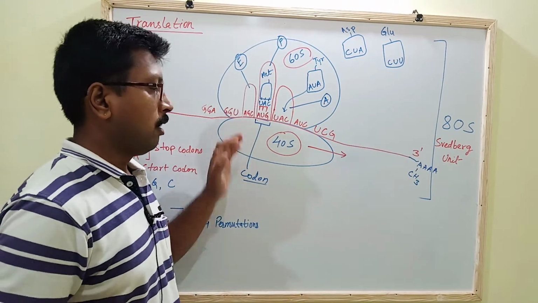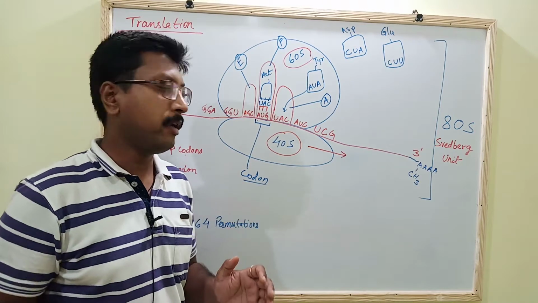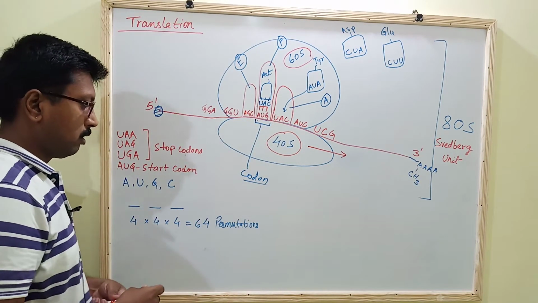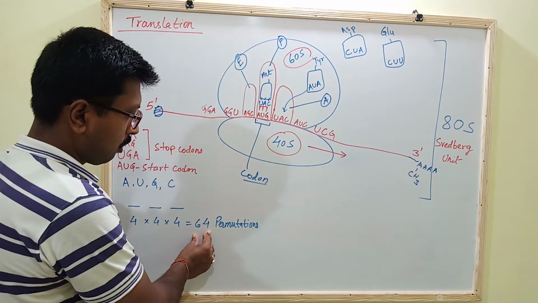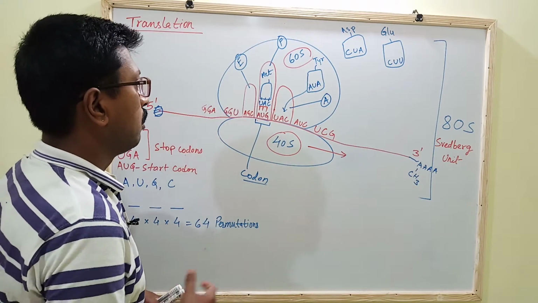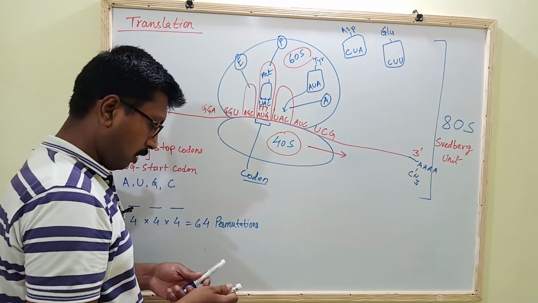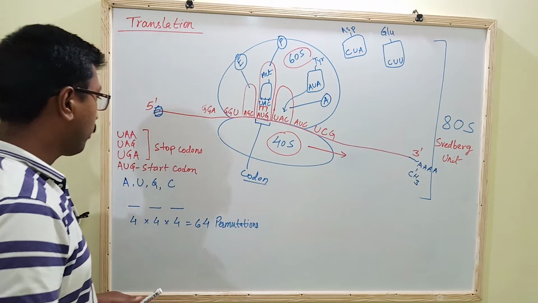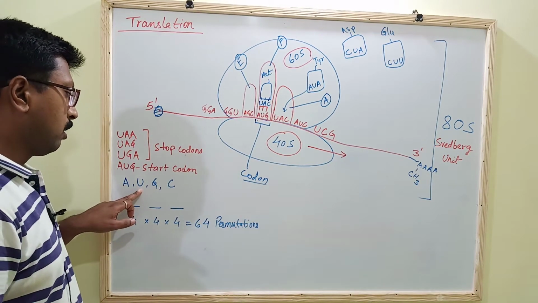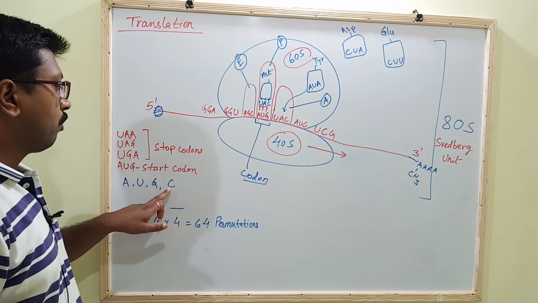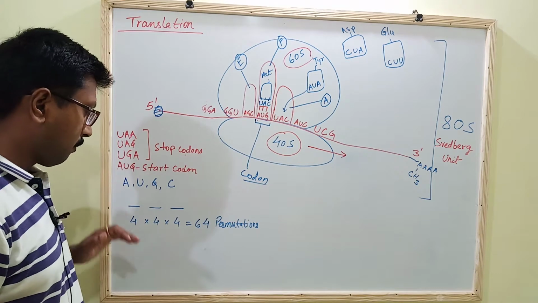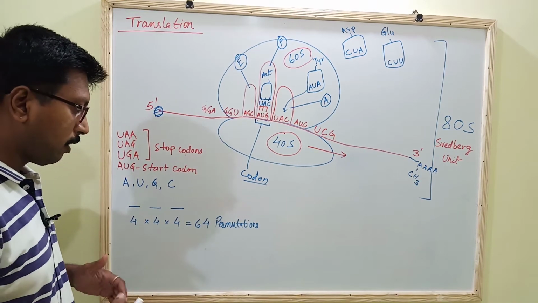So first you have to know that there are about 64 permutations to be found. There are four types of nucleotides: first is adenine, second is uracil, third is guanine, fourth is cytosine. They make different types of patterns.